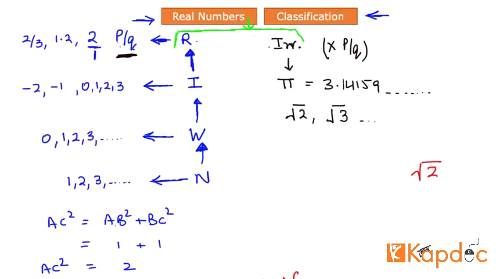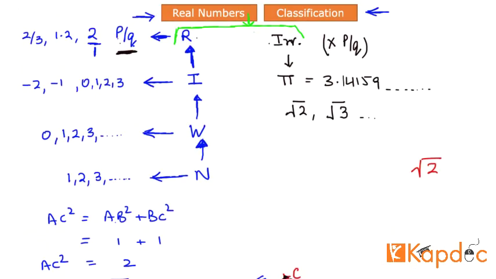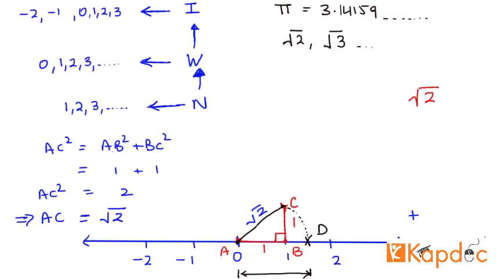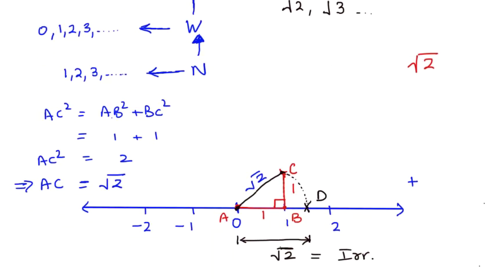So the purpose of this tutorial was to basically show you a classification of real numbers that begins with natural numbers, goes all the way to the top of rational numbers. Then we also defined irrational numbers, and then finally we were able to show how you mark any irrational number on a number line by taking an example of square root of 2. Okay, so we will take a pause here, and in our next tutorial we will discuss in more detail how you identify whether any number that has been given to you would be an irrational or a rational number.